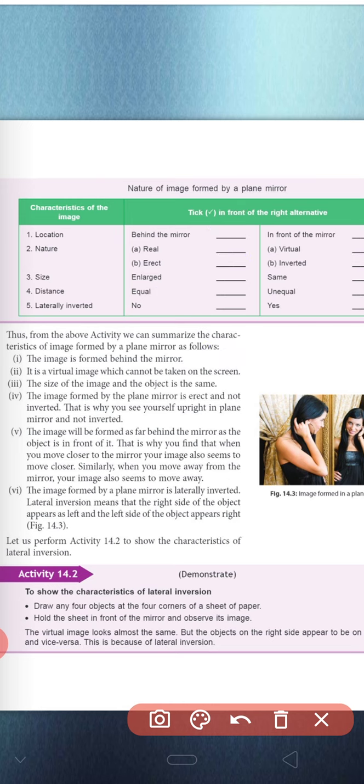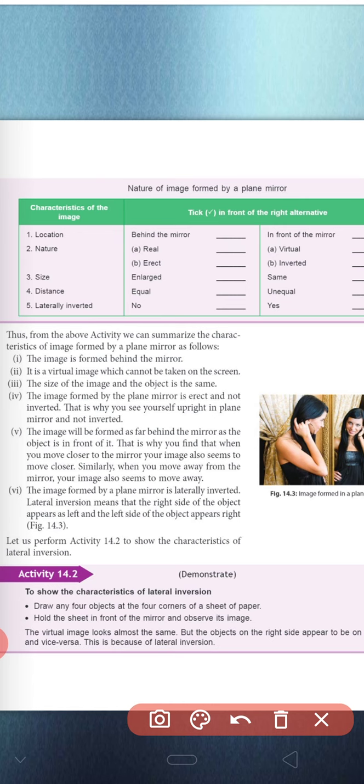Clear about all these points? Next we have an activity to show the characteristics of lateral inversion. For this you have to draw any four objects at the four corners of a sheet of paper.